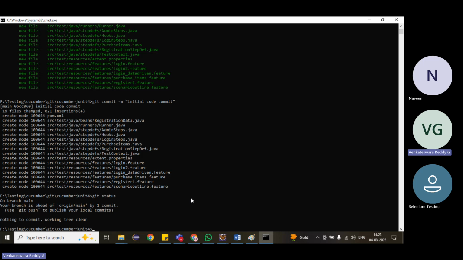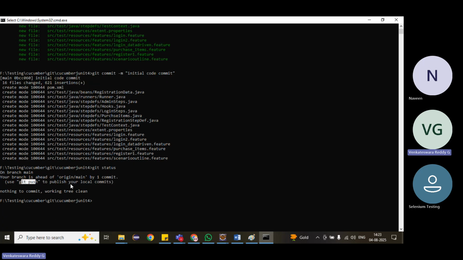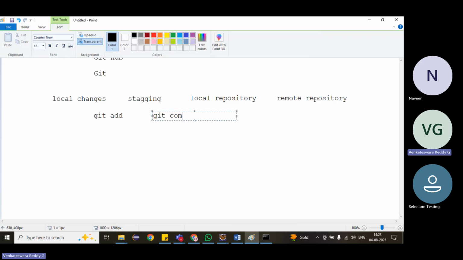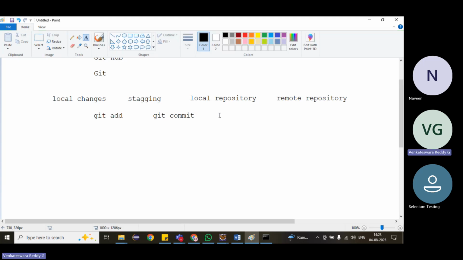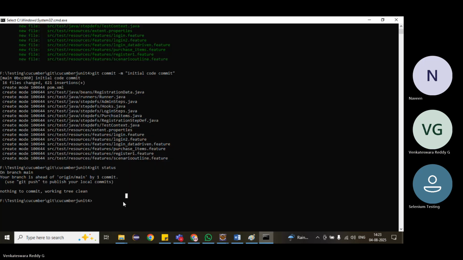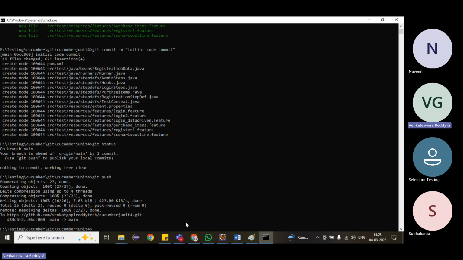Now, if you see git status, it is saying git push. The next thing it is saying is git push to publish our local commits to the public repository. Right now, from the staging area, git commit we have done, which moves to the local repository. Now local repository to remote. How will it move? Git push. We have to do git push. Now if we press enter, it will move our changes.